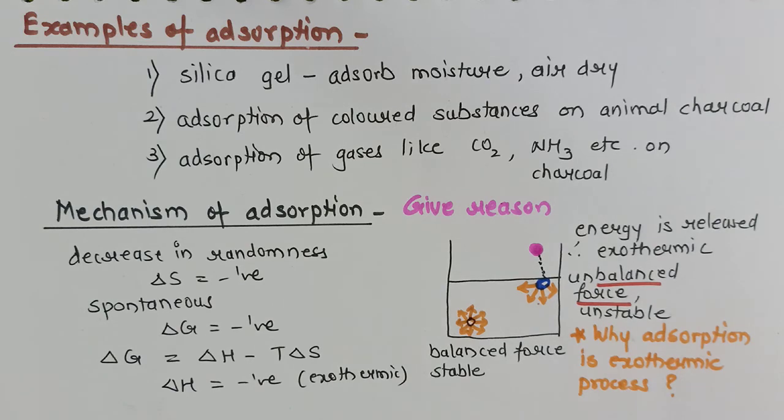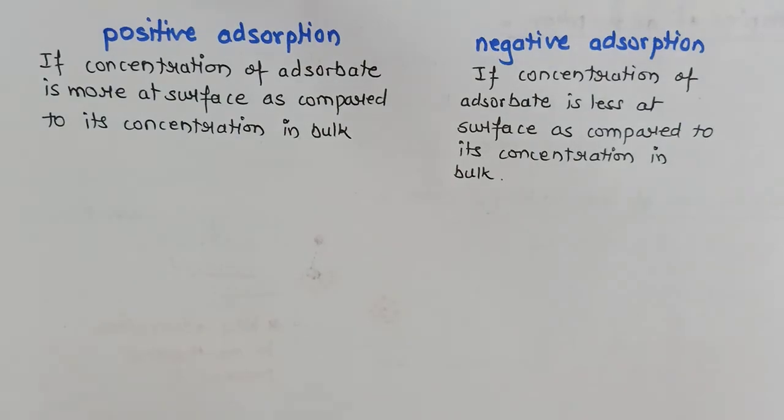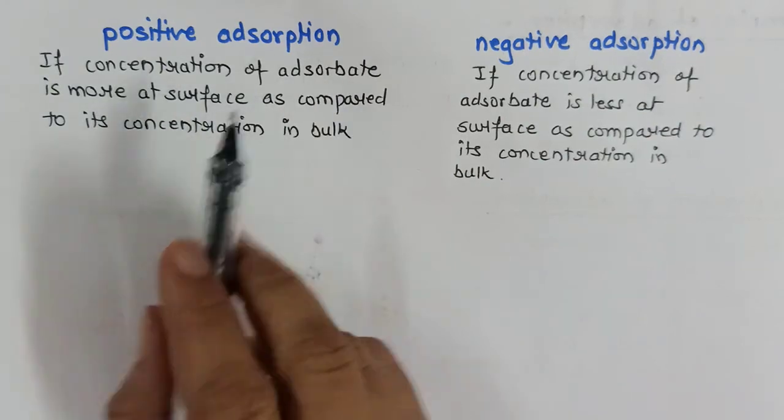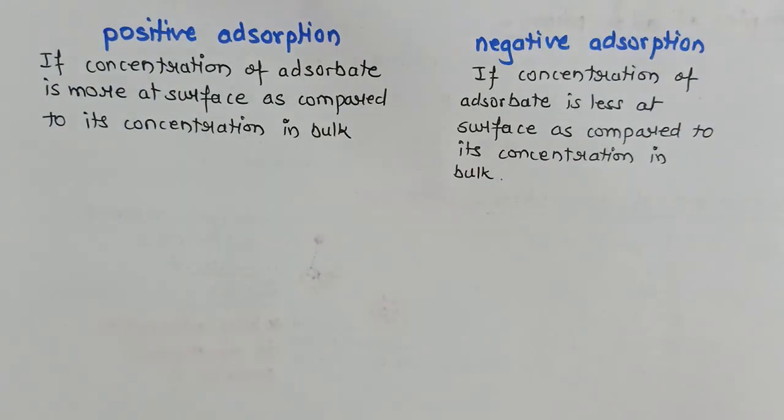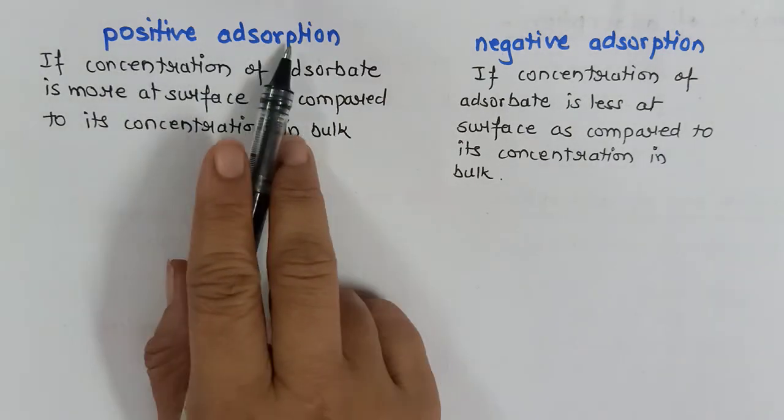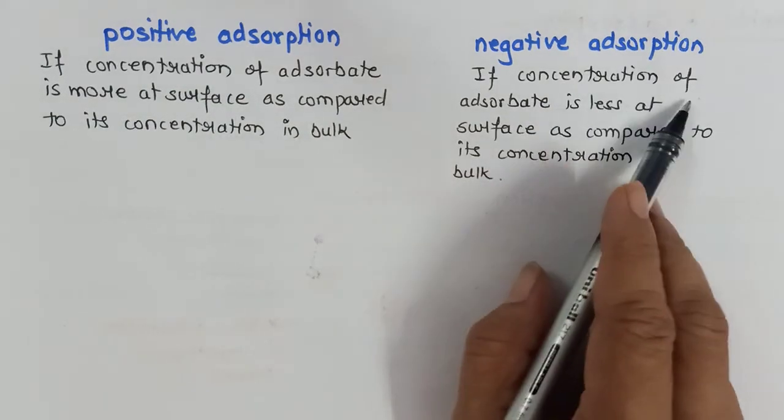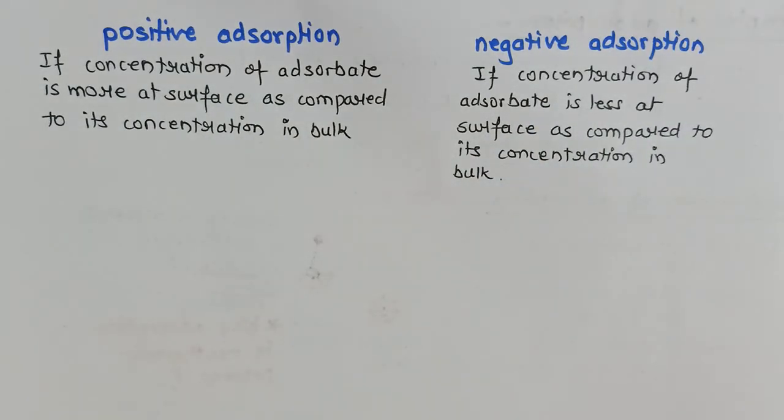Now depending on the concentration of the adsorbate on the surface of the adsorbent, we have two types of adsorption. These two types are positive adsorption and negative adsorption. If the concentration of adsorbate is more at the surface, that means the whole surface gets saturated with adsorbate molecules, then we will call it positive adsorption. On the other hand, if the concentration of adsorbate is less at the surface, or the surface area is occupied more and more by solvent molecules, then it will be called negative adsorption.